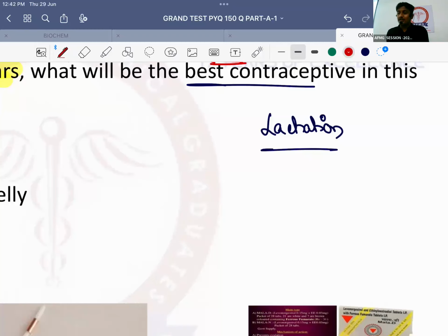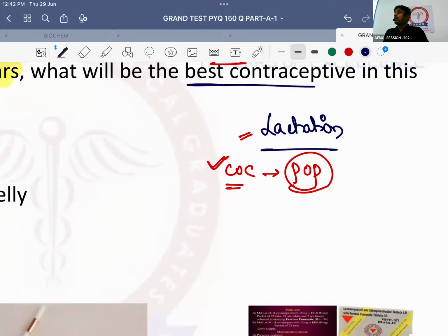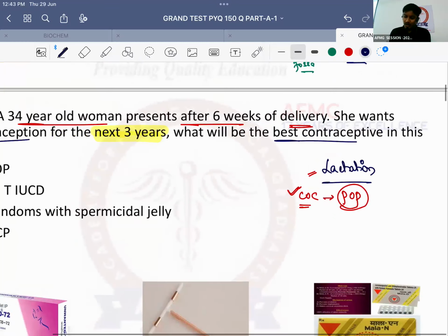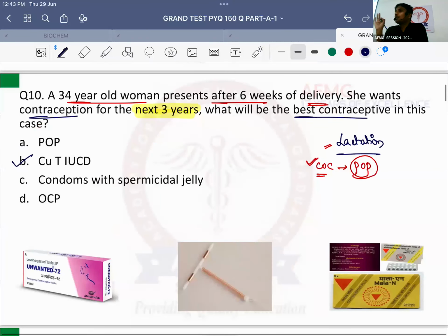Normally, the contraceptive of choice during lactation period is progesterone only pills. But if a patient takes long-term hormones like progesterone only pills for a very long period, like 3 years, the patient will be at a higher risk of developing multiple diseases or cancers. That's the reason why we will not give progesterone only pills for a longer duration of time. We will give Copper T IUCD. That will be the best one for long-term contraception, even in a lactating or a breastfeeding female.